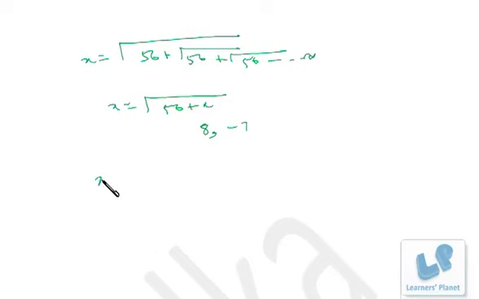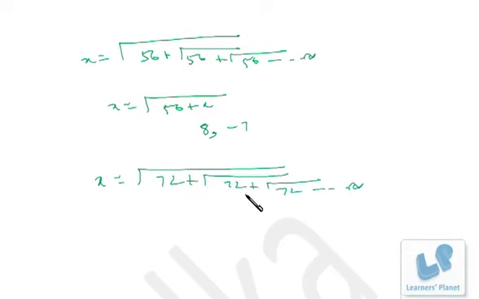Instantly you can say, or suppose you have 72 plus 72 plus 72, right? So x is equal to root of 72 plus x. Either you take 9, so it will be 81, so further it will be 9, or you take x as minus 8, so 72 minus 8 is 64, further it will be minus 8. So this sort of problems can be done, just see and answer. I hope you are clear now.